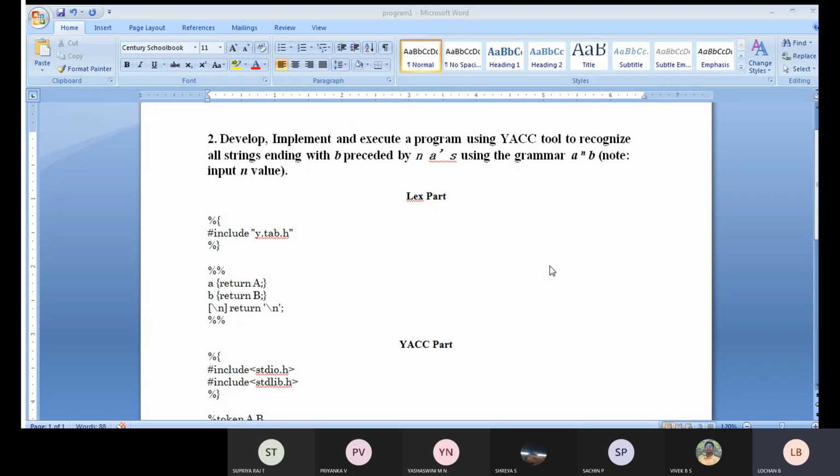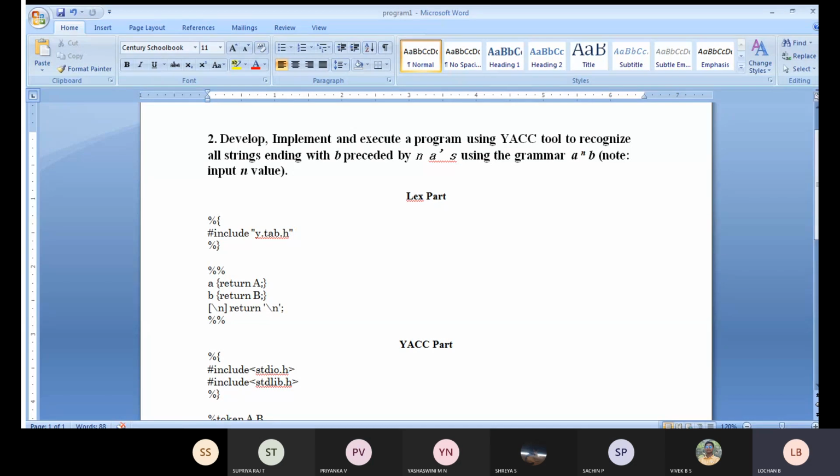In the last class, we started the lab programs. We have completed the 1A program and 1B program. So today we will be discussing the second program. The second program is a very simple program. We will be discussing the second lab program today.